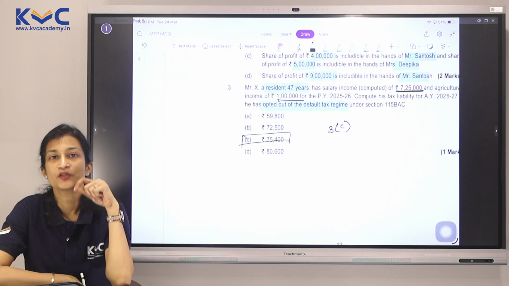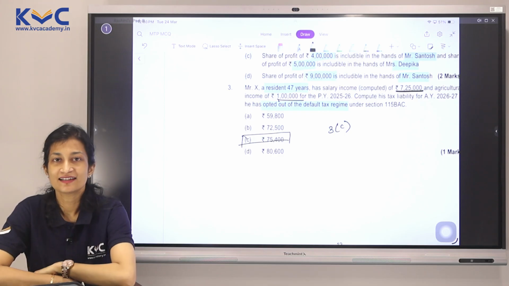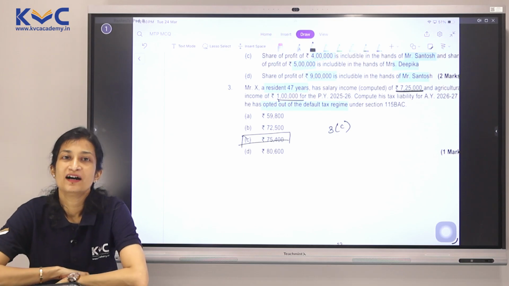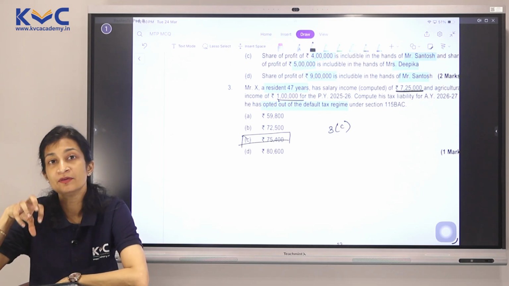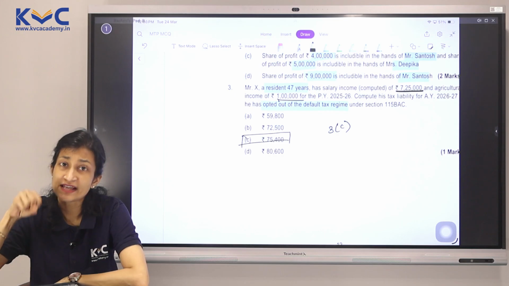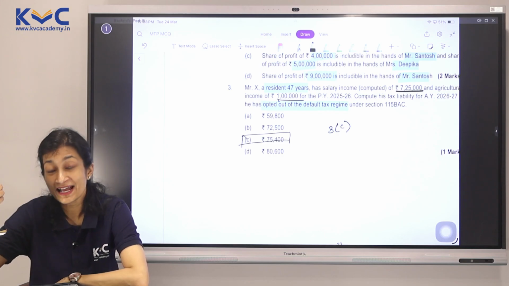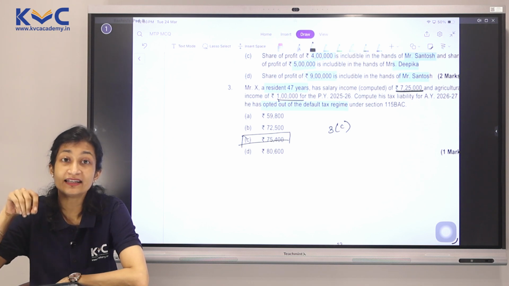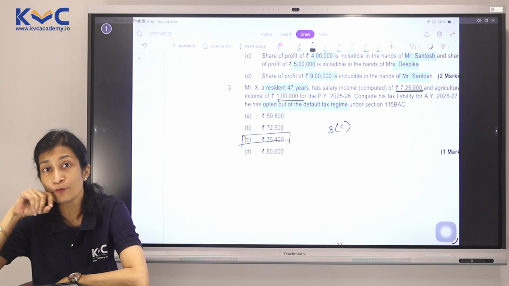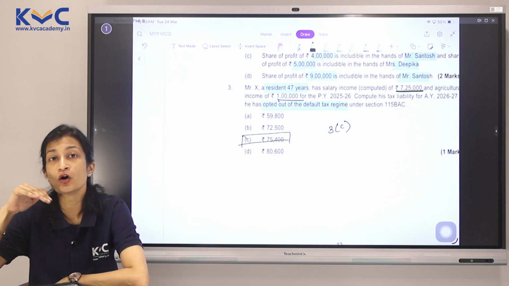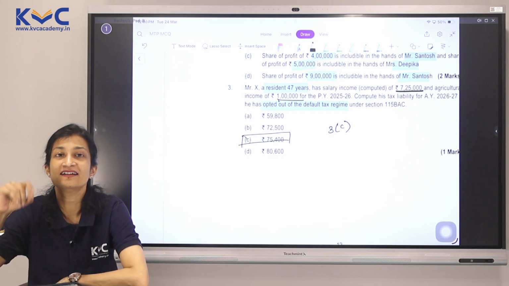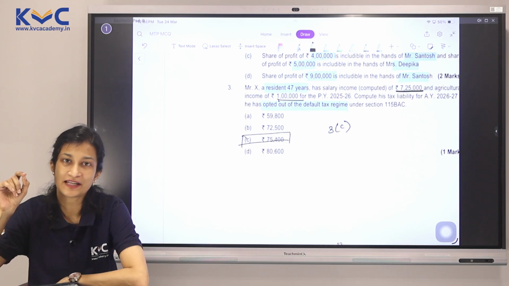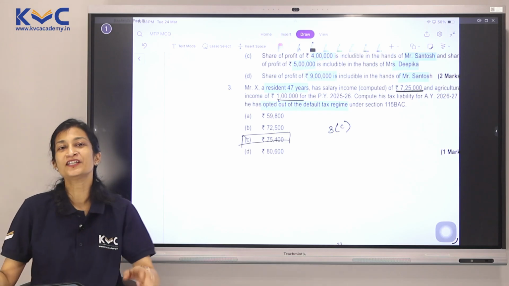Okay, so with this we have completed 2 MTPs. Let's continue the others later in the second part. Before I wrap up the session, please remember MCQs give you marks very easily. It can help you score and it can help you lose marks also. Your conceptual clarity would be playing a very important role here. Please work on your conceptual clarity and remember to read the entire question before you start attempting. That's it for today. Thank you so much.